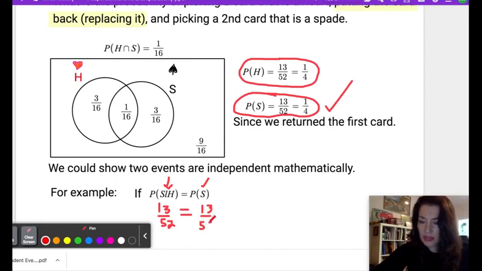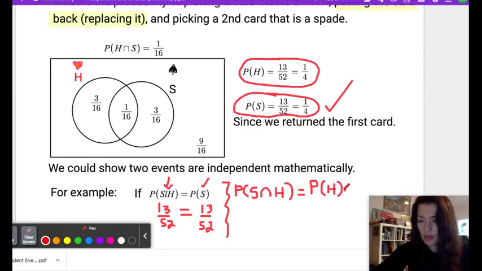If we look at the general multiplication rule, it says that the probability of picking a heart and a spade is equal to, since we picked a heart first, the probability of picking a heart times the probability of picking a spade given we picked a heart.